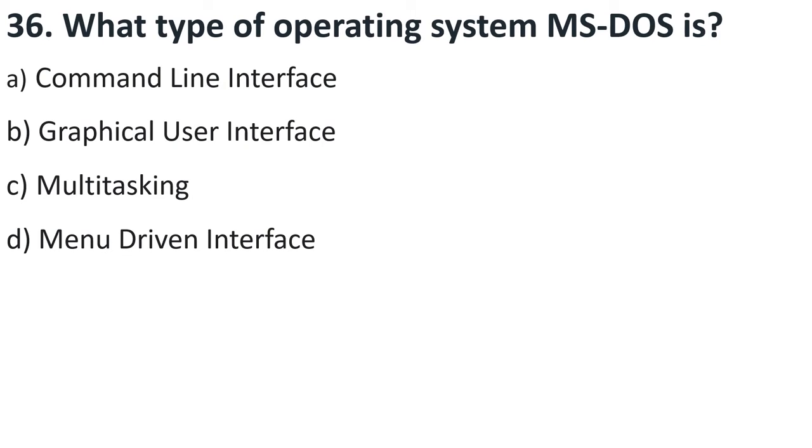So MS-DOS is a very old operating system. It is a CLI operating system. CLI means command line interface. You might have seen sometimes you open command prompt, like the black screen comes. The same way MS-DOS is a command line interface. Whatever you want to open, you will have to write. There are certain commands, like there is CD. CD means change directory or list, like that. We use command line interface in your MS-DOS. By graphical user interface, Windows is a very good example of graphical user interface.